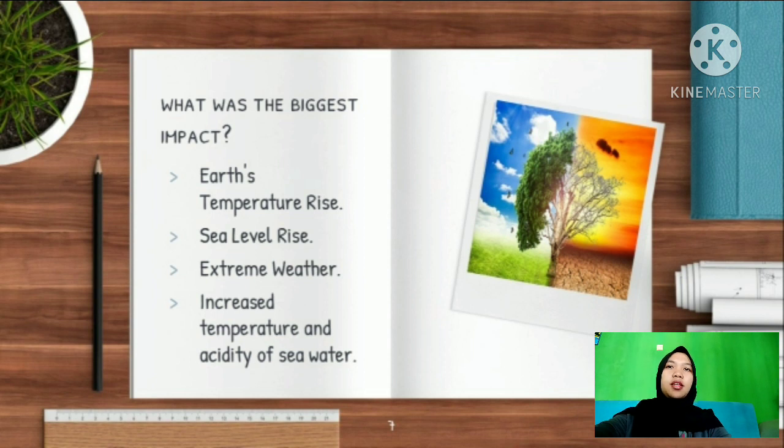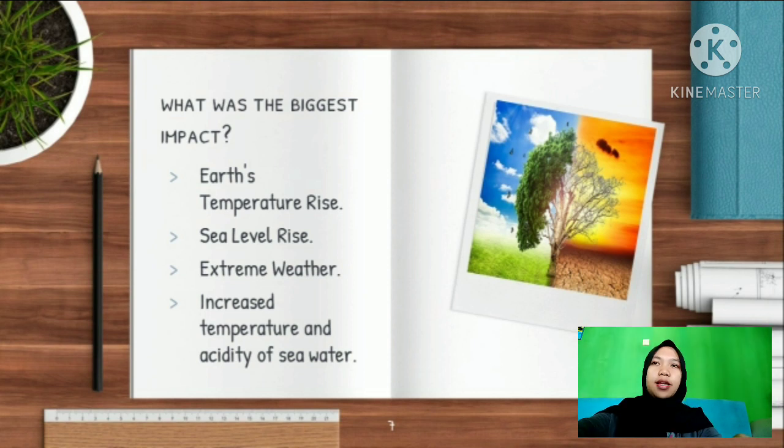Based on observations, 2050 is said to be the hottest year in history. The increase of geothermal waves is also expected to continue in the following years. Even the increase in Earth temperature can be predicted to reach 54 degrees Celsius. Second is sea level rise. In addition to the temperature of the Earth getting warmer, global warming conditions also have an impact of rising sea levels. In this case, increasing Earth temperature causes glaciers and ice sheets around the world to melt.